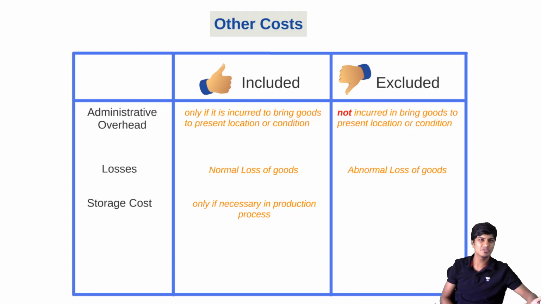Then it will be included. If not, it is excluded. And interest and borrowing costs, usually it is excluded. In a very rare scenario, it can be included. That is given in A16.